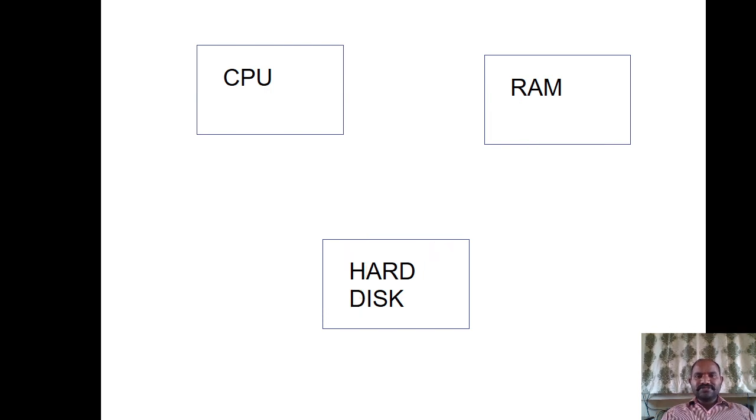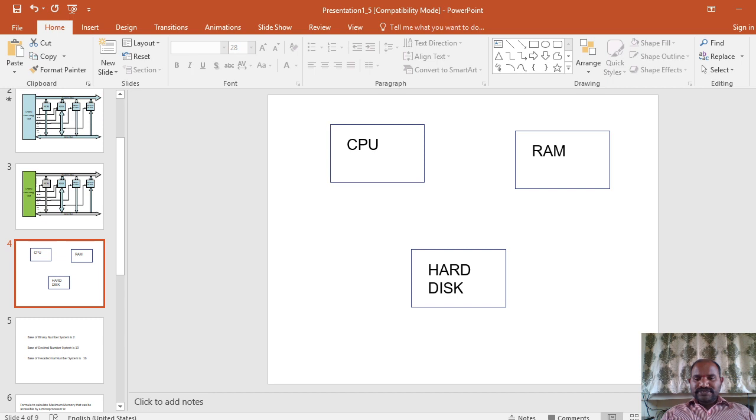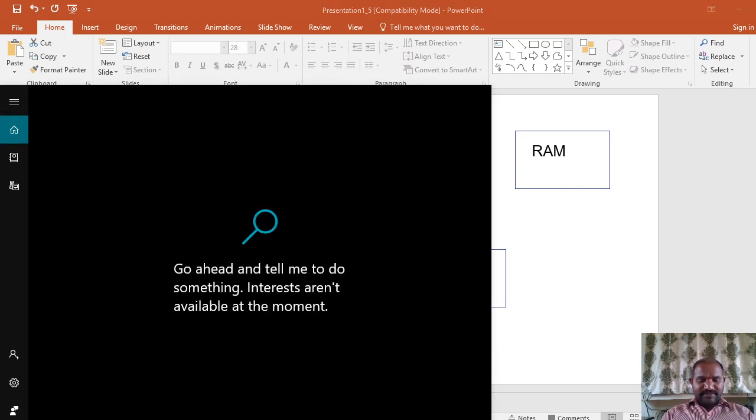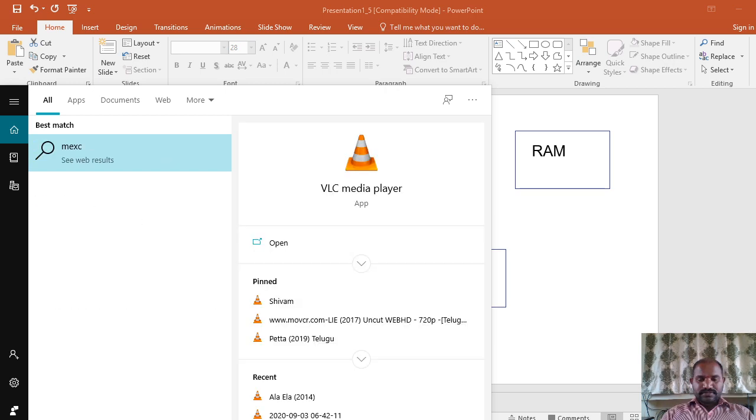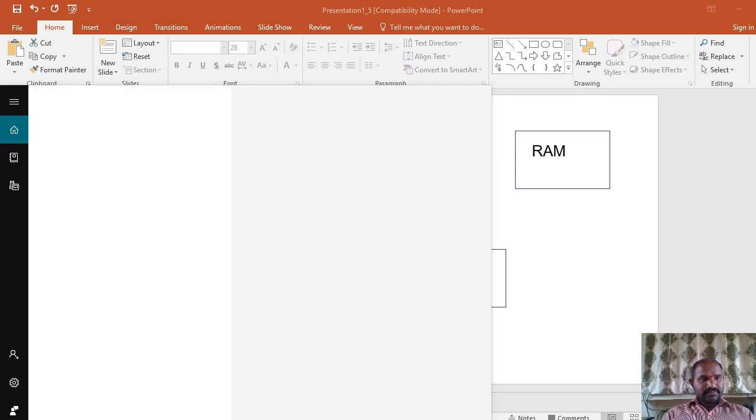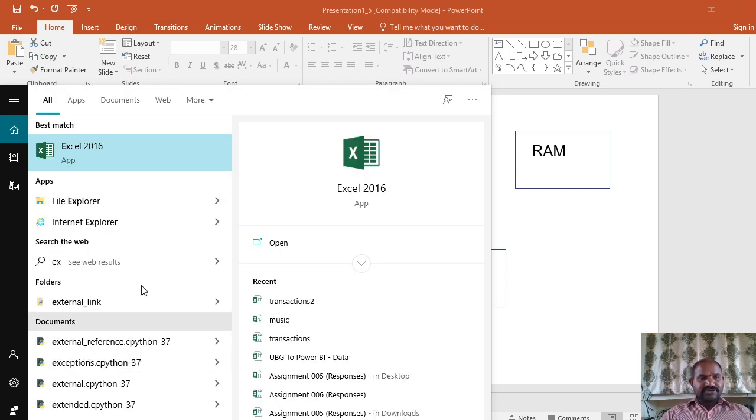I'll take one simple example, since most applications are already open: the MS Excel sheet. What you are supposed to observe is how much time the system takes to open this particular application.